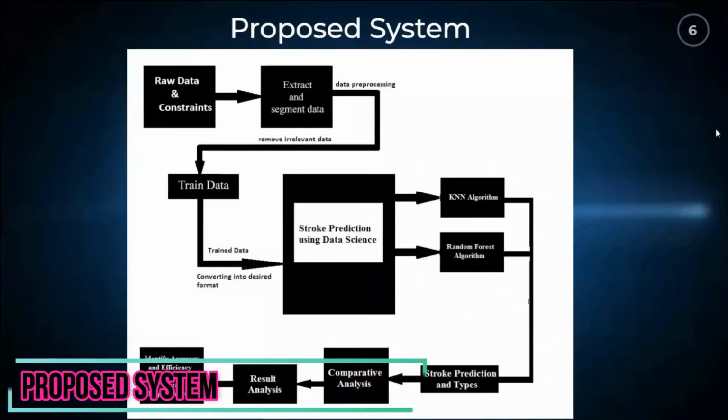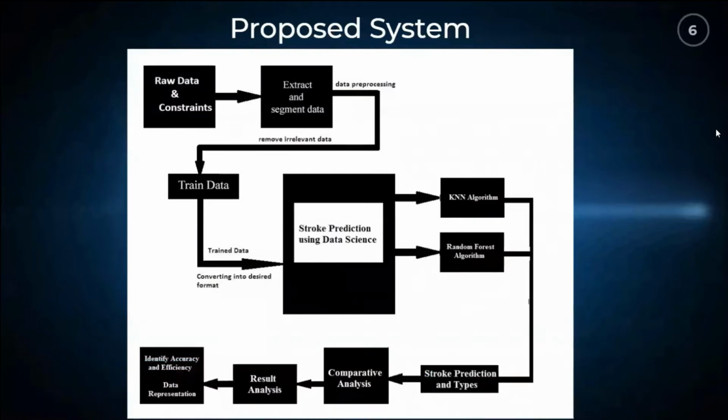So this is the proposed system we are going to present here. With this system, we will be able to make things automatic. For example, doctors will only be required to check whether the prediction is correct or not, and whether the functioning is working properly or not. In this proposed system, we are considering a data set and processing this data to train a model. We are using the KNN algorithm, and with this we are trying to predict the types of stroke for a particular person in the future, if he is in a nearby possibility of getting a stroke or not.